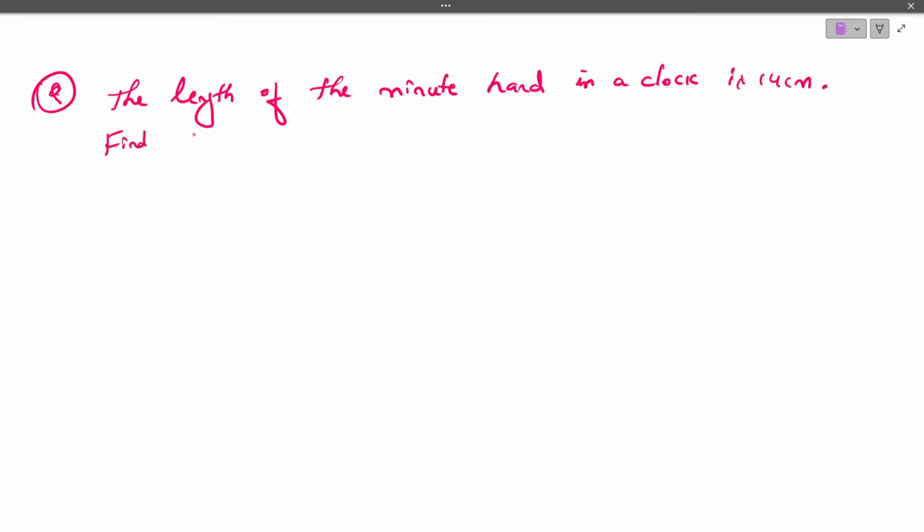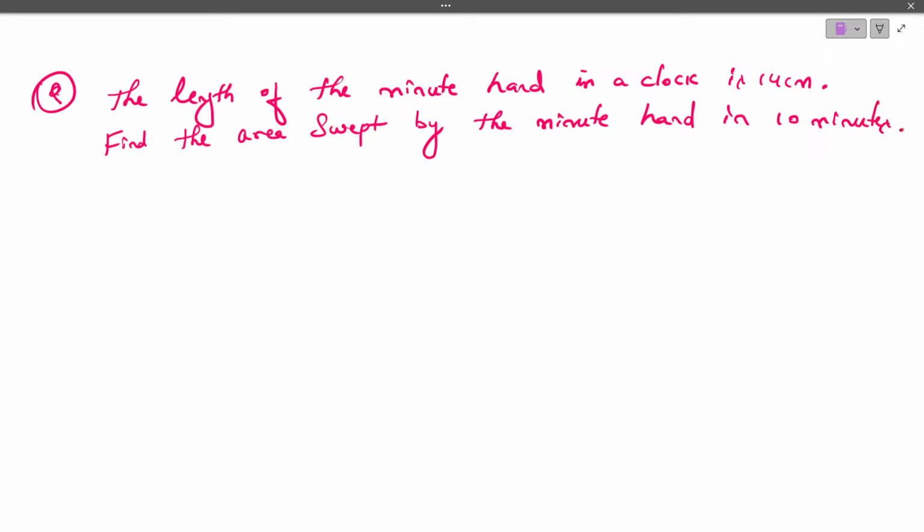Find the area swept by the minute hand in 10 minutes.